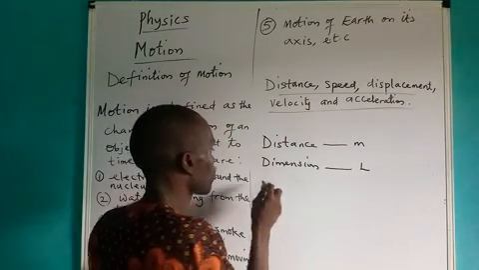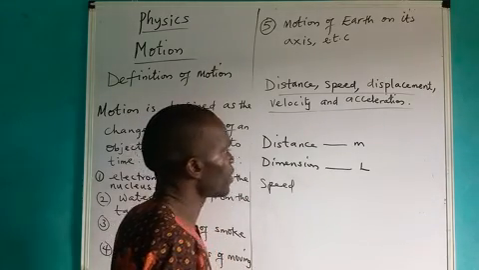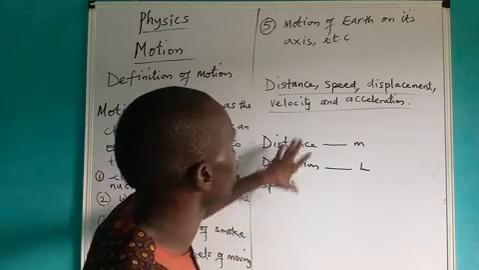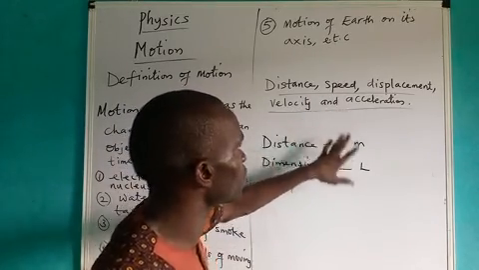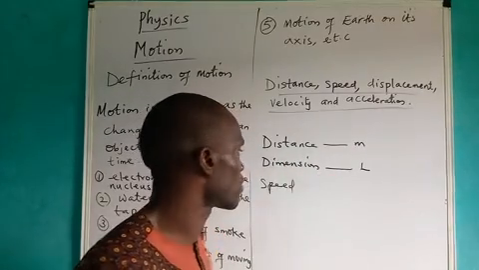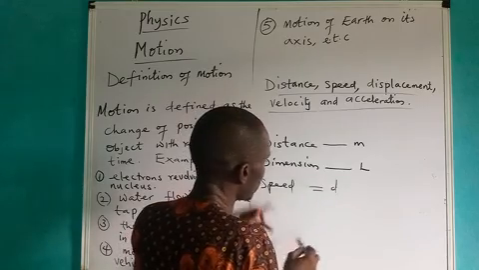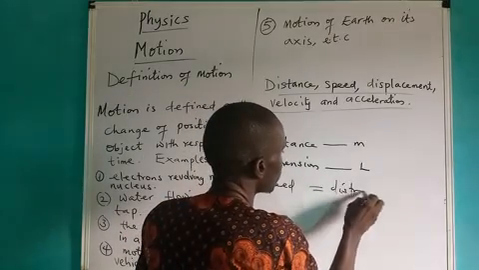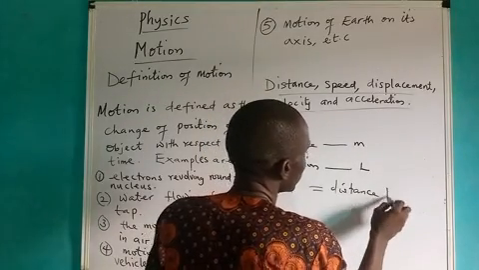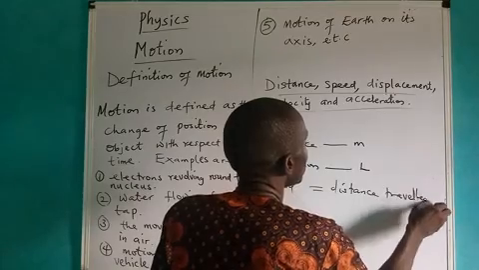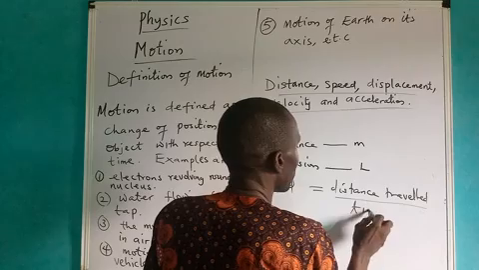Now, the other one is speed. What is speed? Speed is simply the time rate of change of distance. Speed is simply defined as the time rate of change of what? Distance. It means that speed is defined as the distance traveled over the time taken.